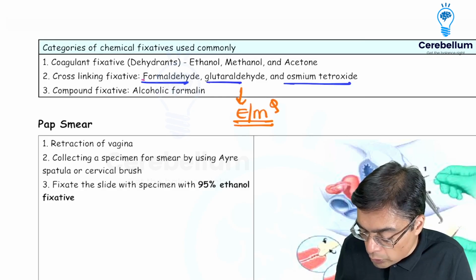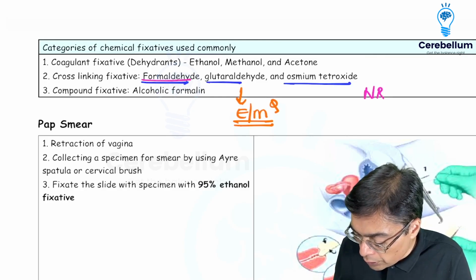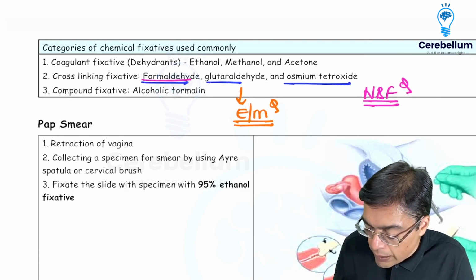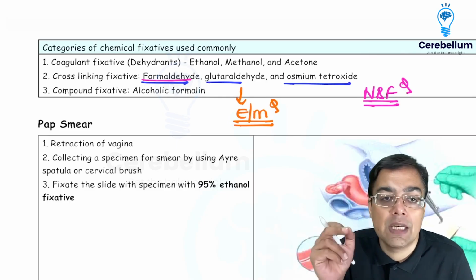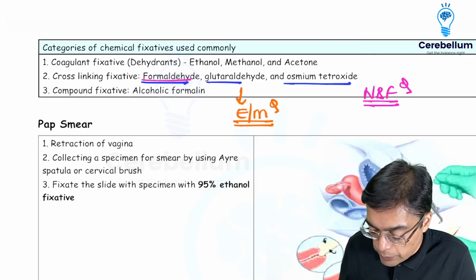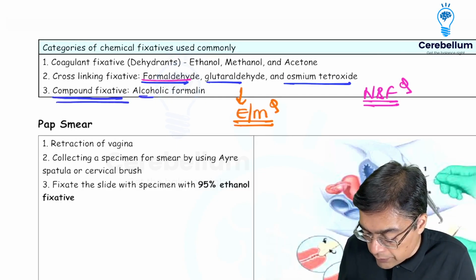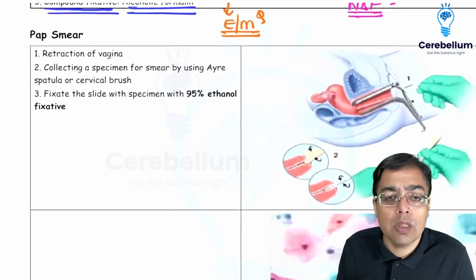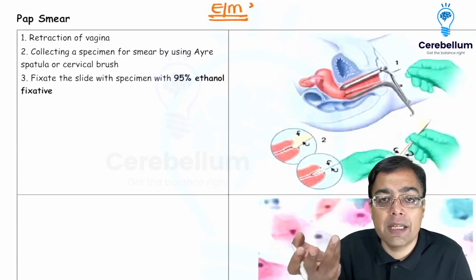Formaldehyde is very commonly used, and as I mentioned, neutral buffered formalin is an example of a universal fixative. We can also have what is given the name of a compound fixative. So we can have an alcohol and formalin as well. That is going to have the properties of both 1 and 2, and that is given the name of compound fixative.